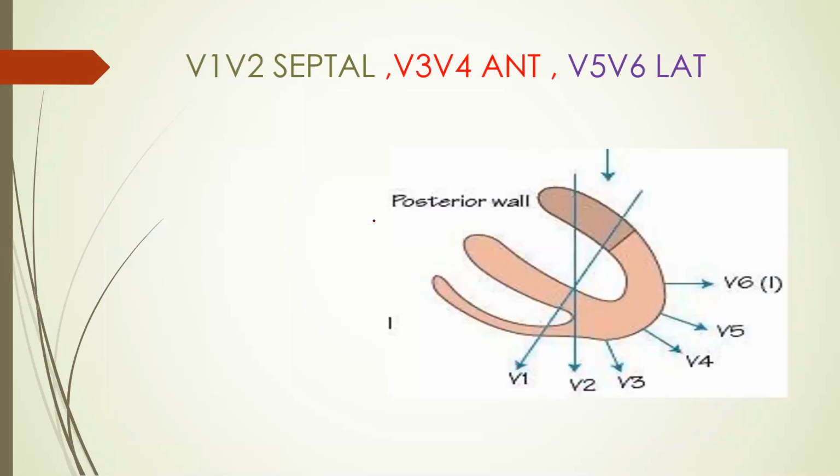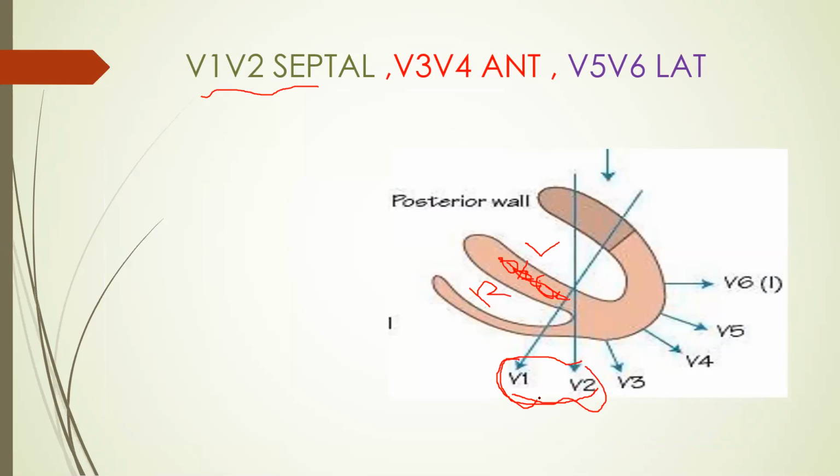Now, if you consider these leads in relation with the heart, this is very, very important. You should remember: V1, V2 correspond to the septum. This is the right ventricle, this is the left ventricle, and this is the interventricular septum. So the V1, V2 leads correspond to this septum. Whatever septal electrical activity there is will be reflected in V1, V2.